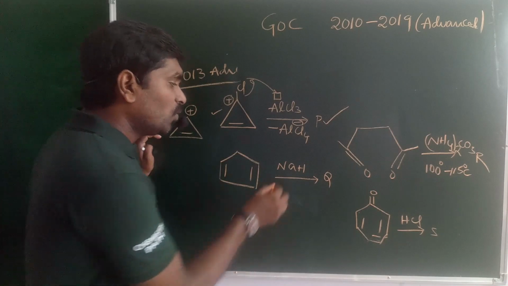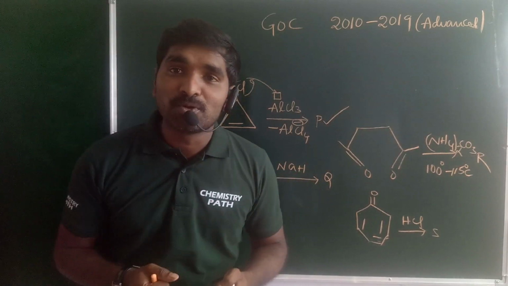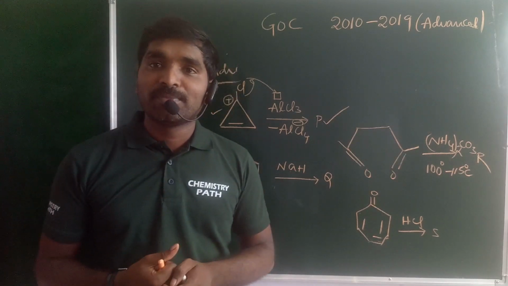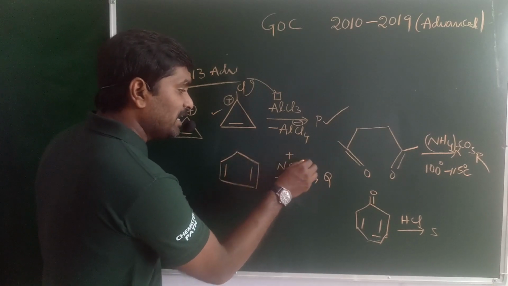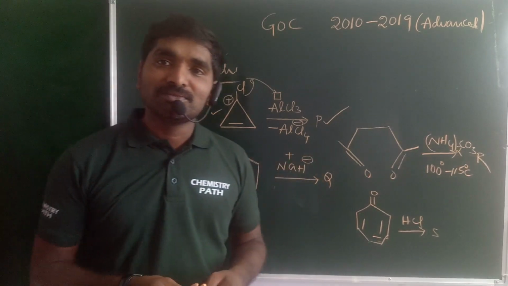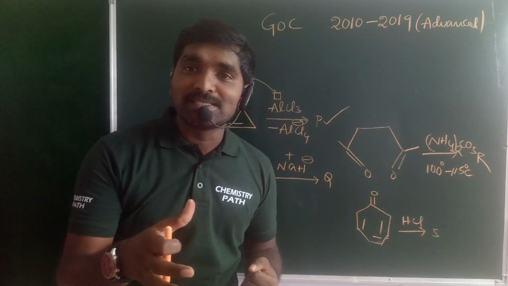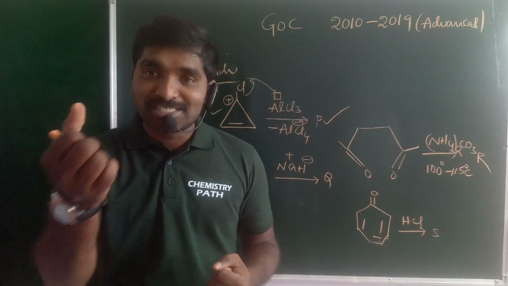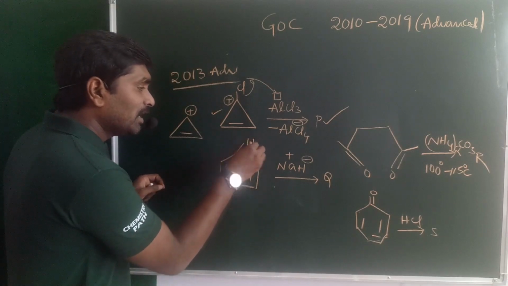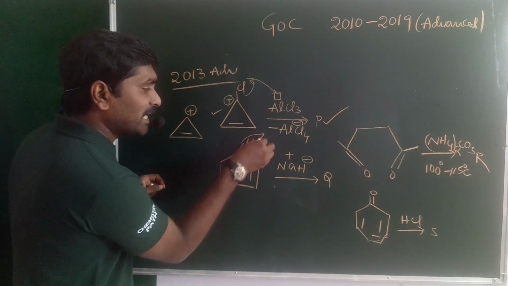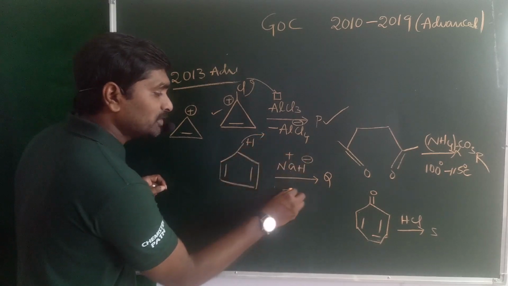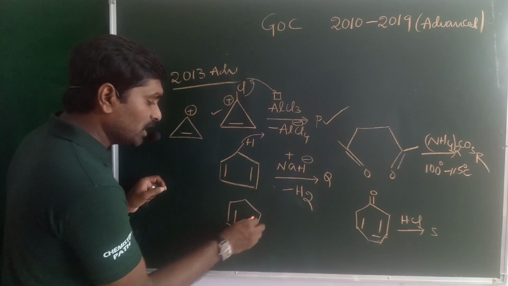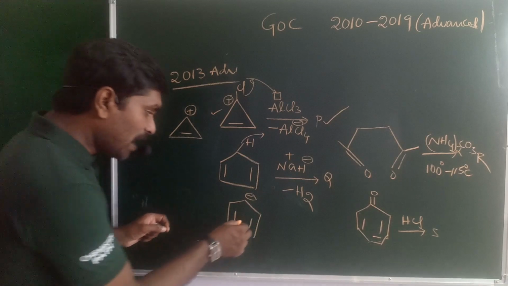Go for the second one. What is the role of sodium hydride? Sodium hydride, guys, is a strong base in our chemistry. It ionizes as Na plus and H minus. What is the role of the base? A base can donate a pair of electrons to H plus and abstract the H plus. When this hydrogen is eliminated as H plus, this H minus and H plus are both eliminated as H2. That means automatically this carbon acquires the negative charge, which is aromatic in nature.